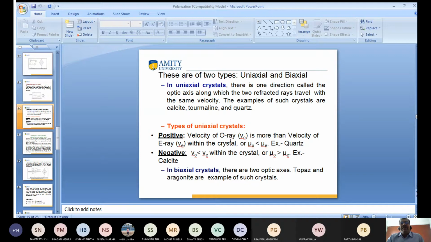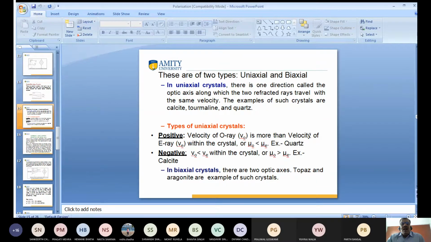Since I had not discussed the ordinary ray and extraordinary ray before, I was not able to talk about positive and negative crystals. What does it mean? The refractive index of the ordinary ray is less than the refractive index of the extraordinary ray. This is known as a positive crystal, and quartz is an example of a positive crystal.